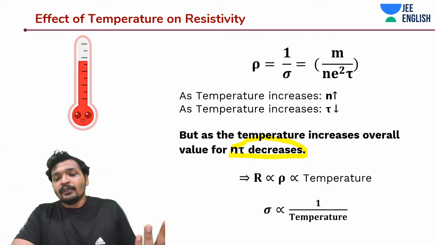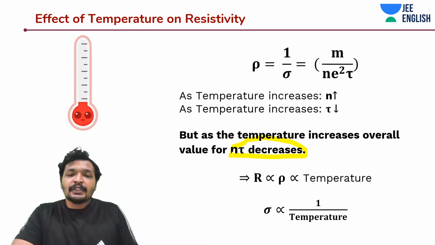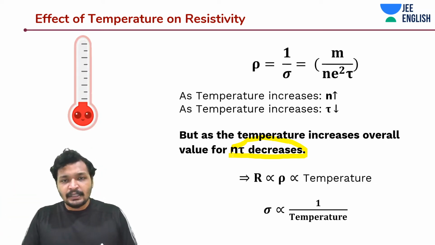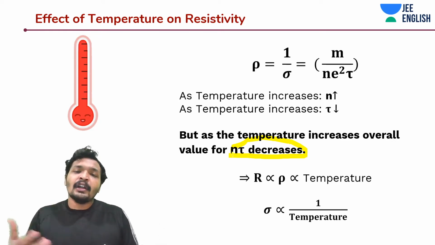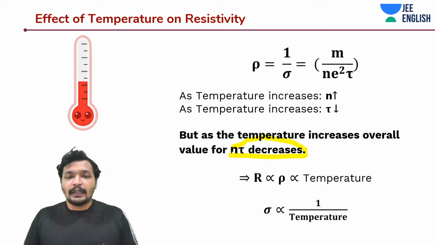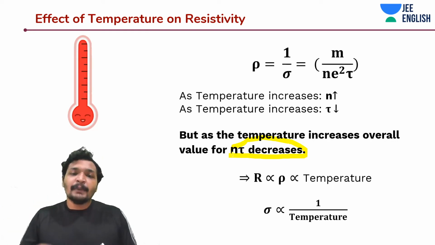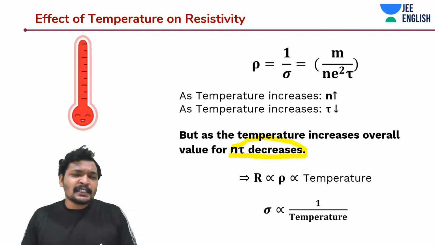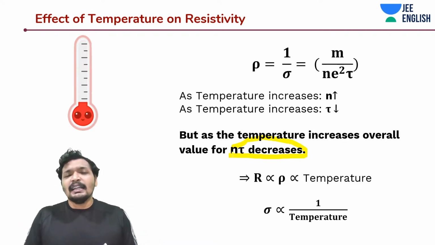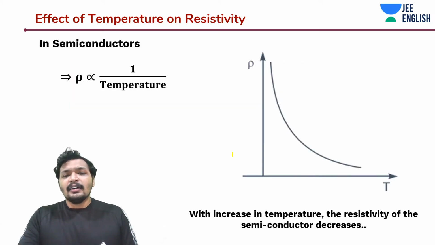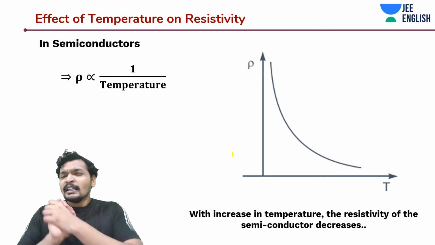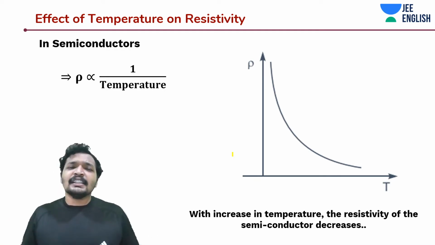And you know that conductivity is inversely proportional to temperature in conductors. As we keep increasing the temperature, the ability to conduct, the ability to allow the flow of current becomes lesser and lesser. But we have been talking specifically about conductors. So what if it was semiconductors? The scenario would entirely change.